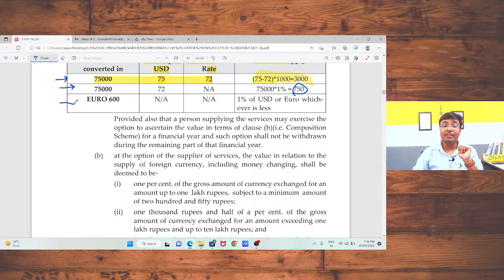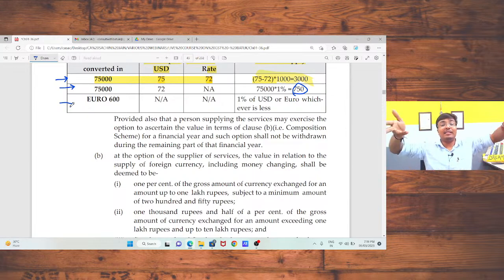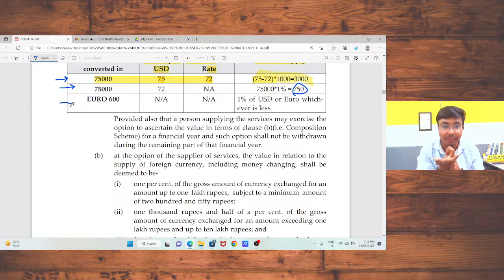Sir, everything is okay. In the first situation, the RBI reference rate is available, so the US dollar multiplied by the RBI reference rate multiplied by the number of units. Second situation, the RBI reference rate is not available. In that case, for the base currency which I am going to convert, that is Indian currency, I need to take 1% of that currency.